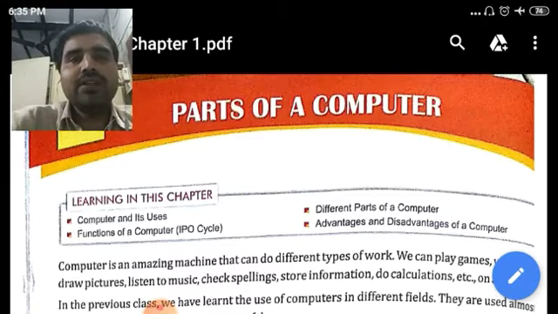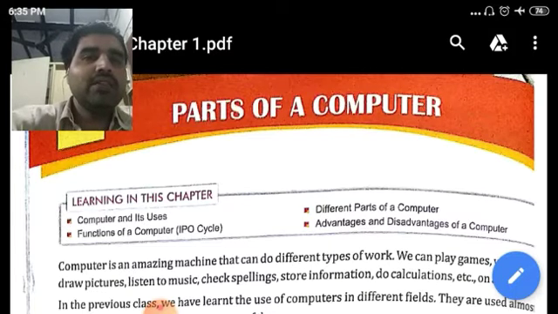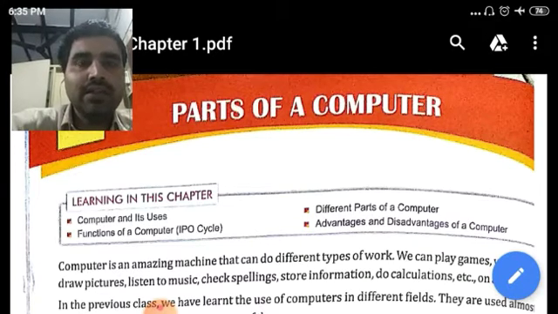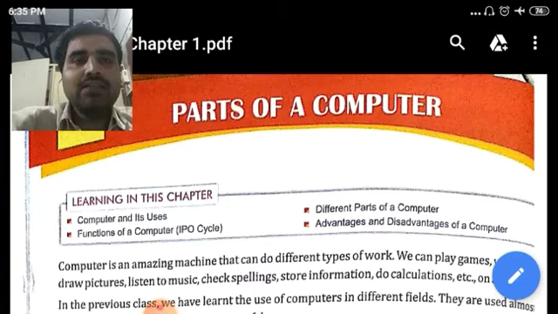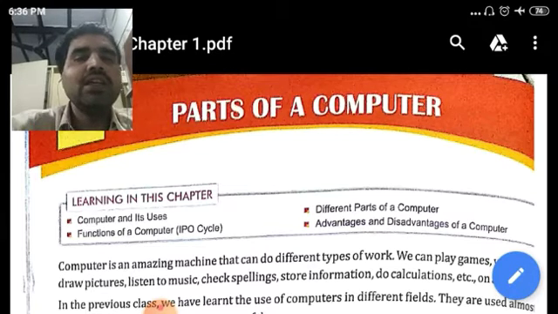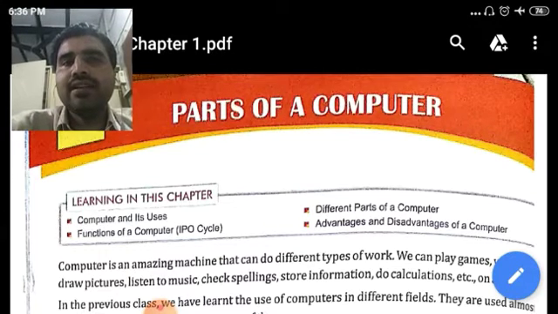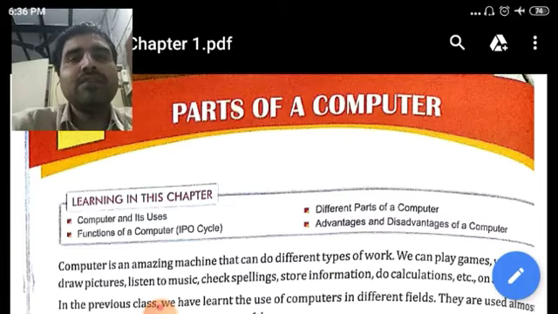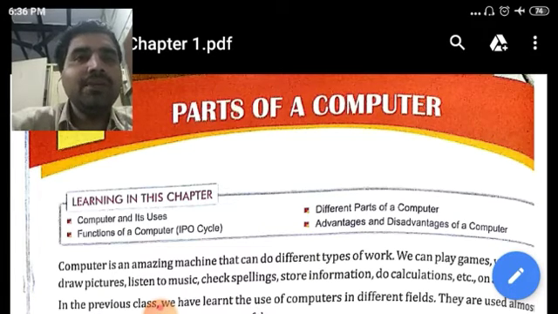Whatever type of MCQs I am telling you, you can prepare these types of MCQs from a chapter. Because as I have told you also, this time the MCQs will come from your exercises also as well as from your chapter also. So you have to prepare the important points from the whole chapter in order to prepare for the MCQs, because MCQs may be asked from anywhere. This time it is not necessary that they will come only from the exercises. Exercises MCQs you should also prepare because they will also come, but apart from them some MCQs will also be from your chapter also.